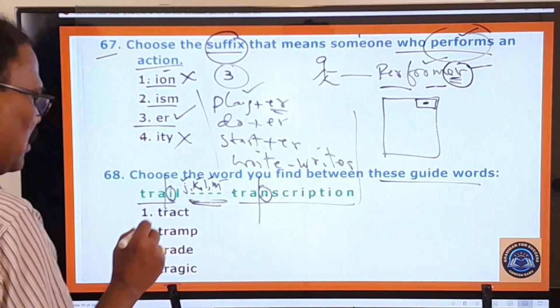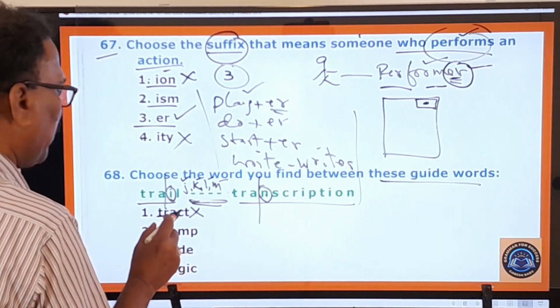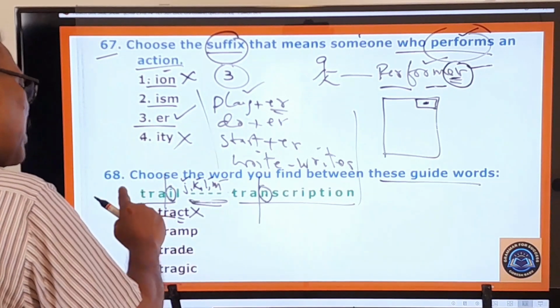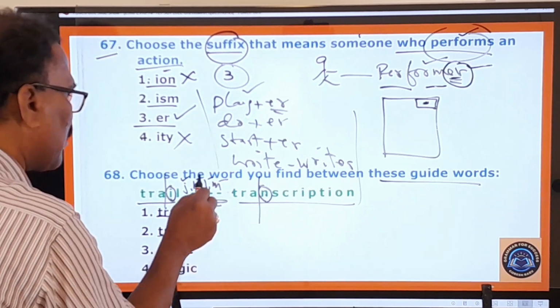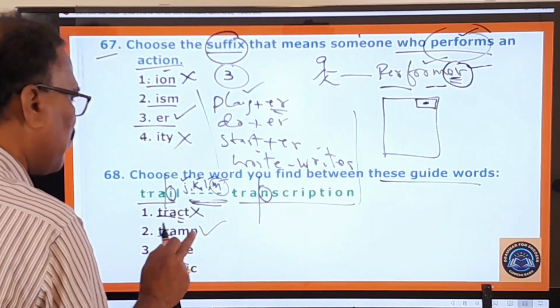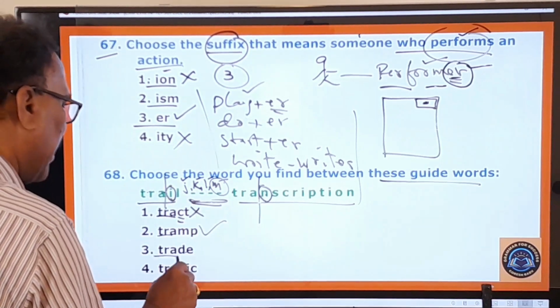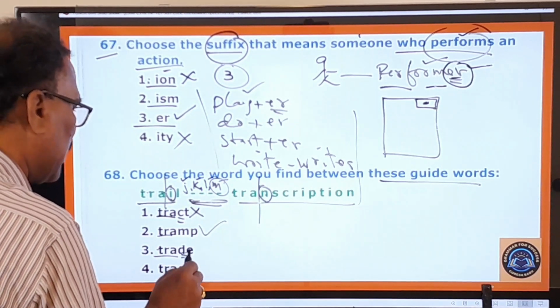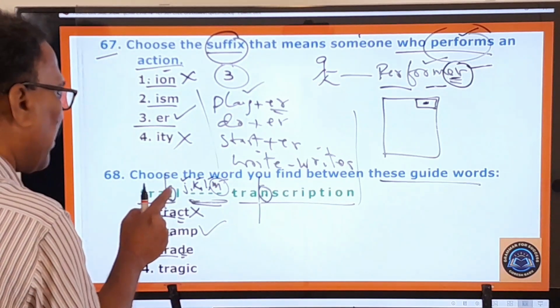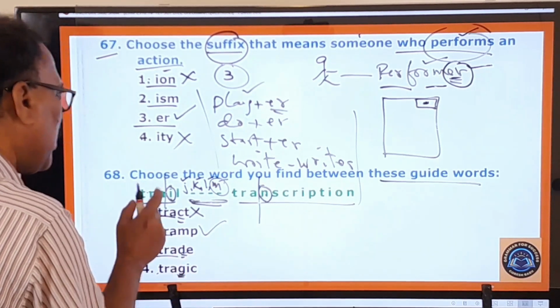Here TRA, C is there. This is not the right one because C falls before the guide words. Tramp is there, so this second word is the word that falls between these two guide words. Trade is there. After TRA, D is there, so this word falls before the guide words. TRA, G also falls before.